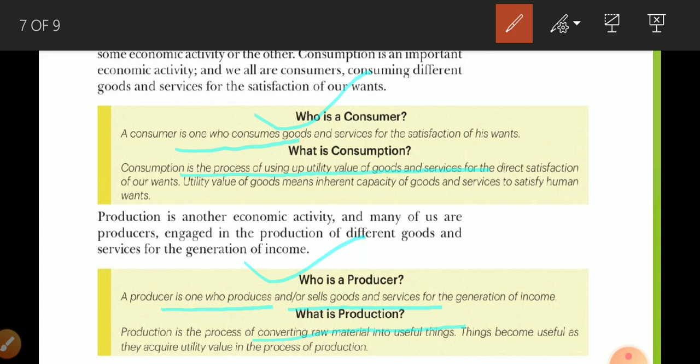With the help of wood, if you construct a window or a furniture table, and if you sell it, you get money. So what is this? This is production work. If you have passed, suppose, 10th class, obviously you can teach students of second and third class. If you start to teach 2 or 3 kids and you take tuition fees, you are doing the work of generation of income. So again, you are also coming in the